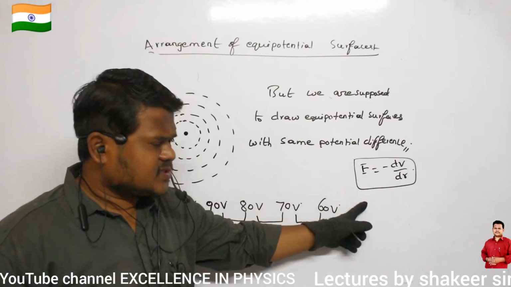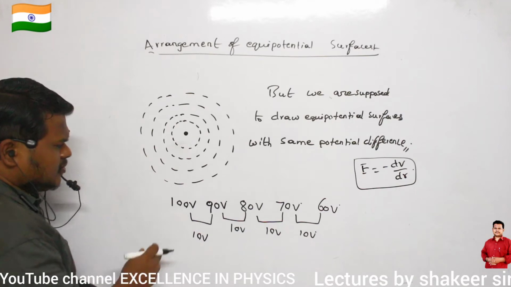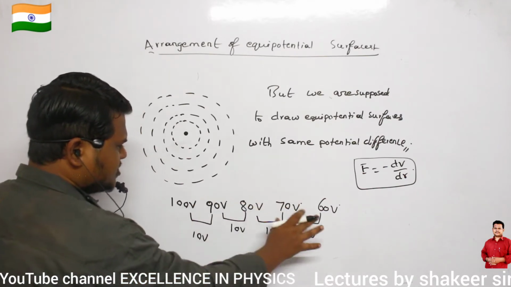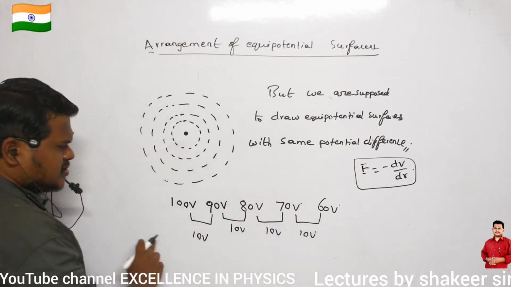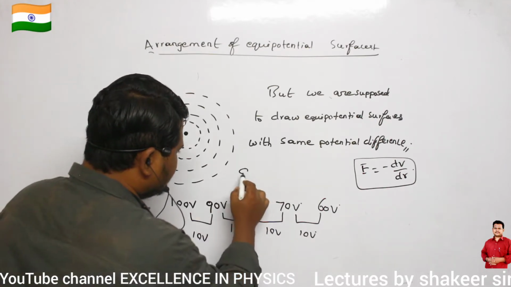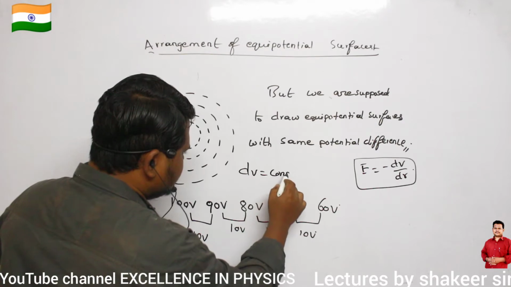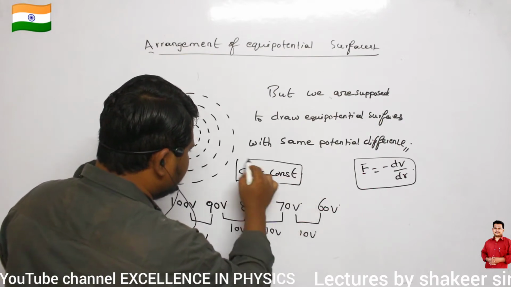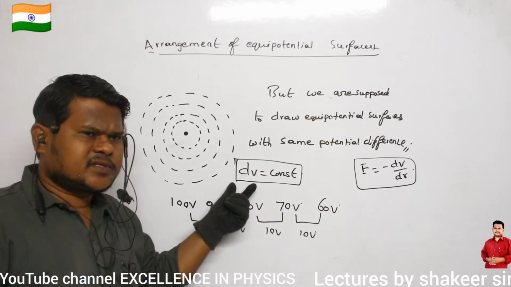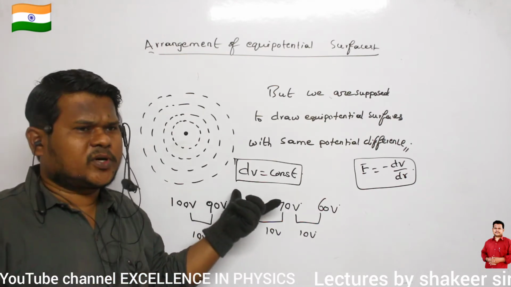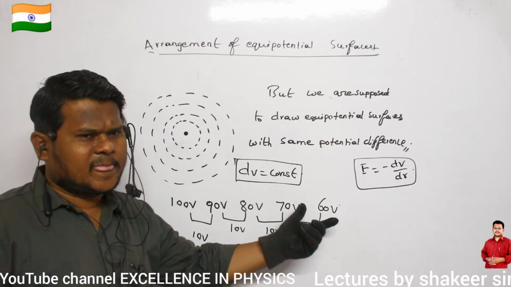So by using this relation, I want to calculate these equipotential surfaces which have the same amount of potential difference. Same amount of potential difference means what? dV is a constant. That is the meaning of this phenomenon. What is meant by dV? dV means change in potential. Change in potential should be constant.